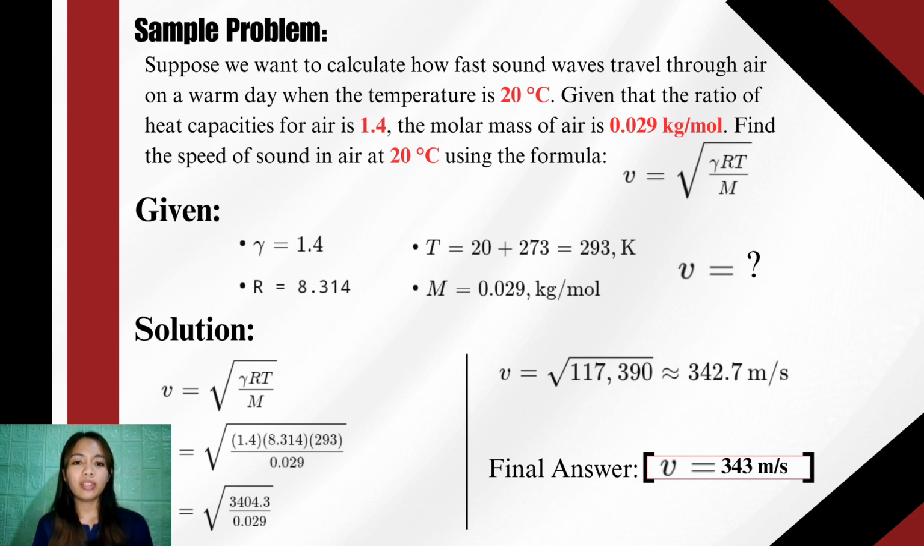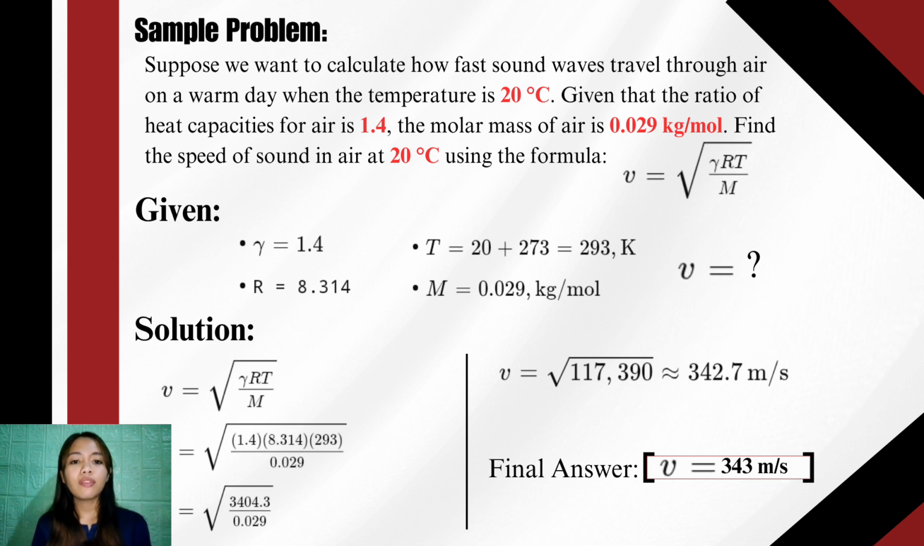Now we have identified what is asked: we need to find the speed of sound, represented by V, in air at a temperature of 20 degrees Celsius using the formula V equals square root of gamma times R times T divided by M. So we have to list the quantities given. Gamma, the ratio of heat capacities for air, is 1.4, and R, the universal gas constant, is 8.314 joules per mole Kelvin. The temperature is 20 degrees Celsius, which we convert to Kelvin by adding 273, giving 293 Kelvin. The molar mass of air is 0.029 kilograms per mole.